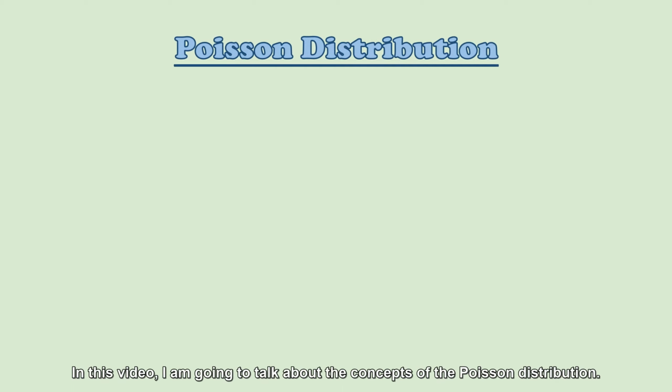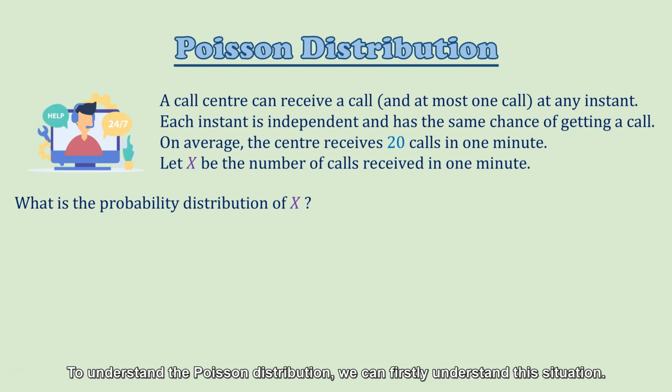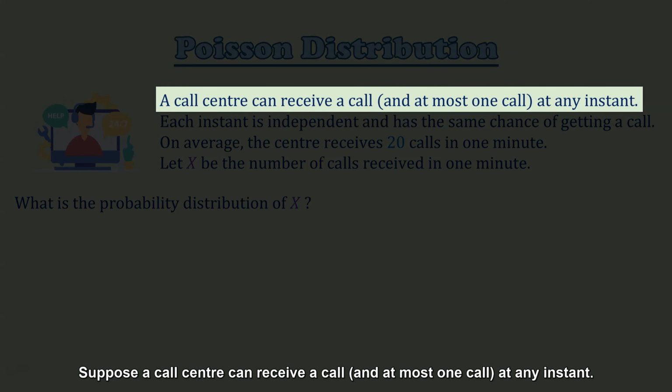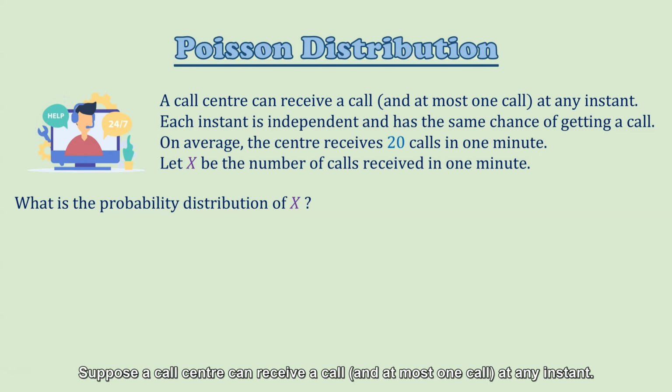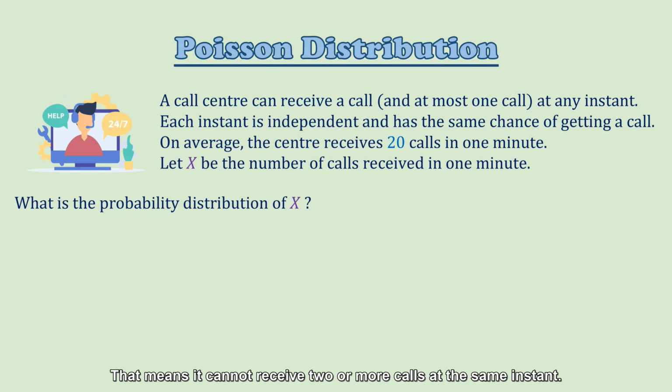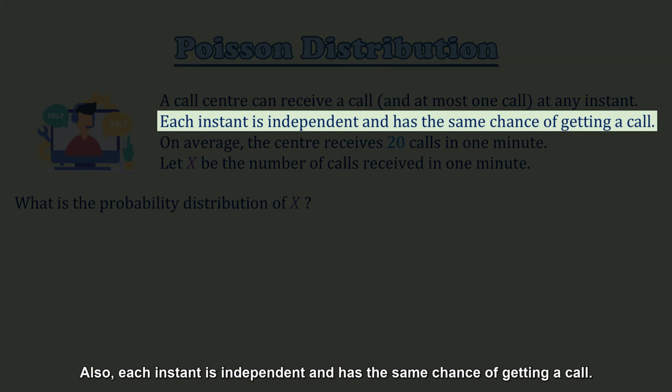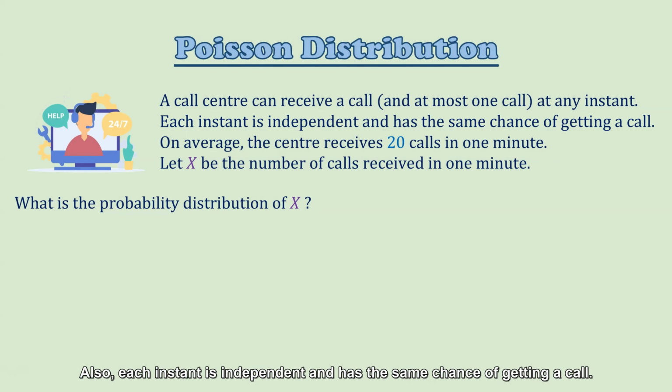In this video, I'm going to talk about the concepts of the Poisson distribution. To understand the Poisson distribution, we can firstly understand this situation. Suppose a call center can receive a call and at most one call at any instant. That means it cannot receive two or more calls at the same instant. Also, each instant is independent and has the same chance of getting a call.